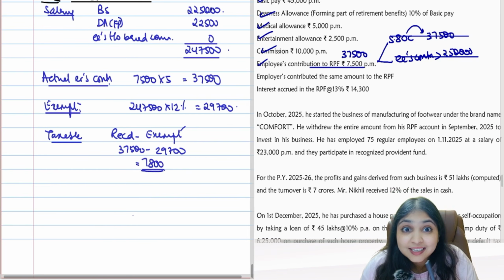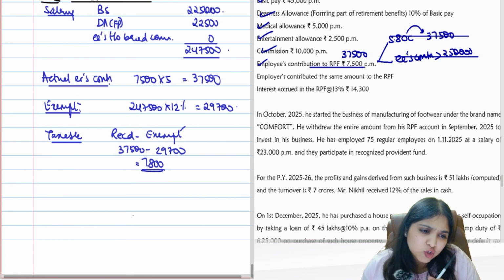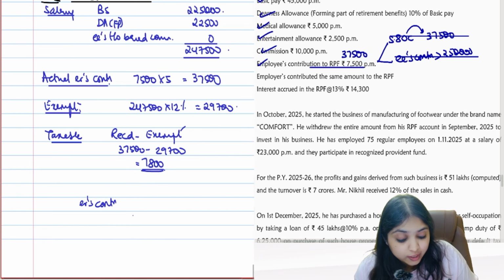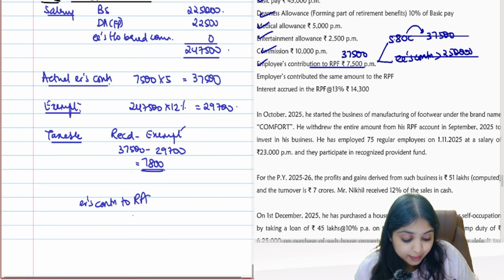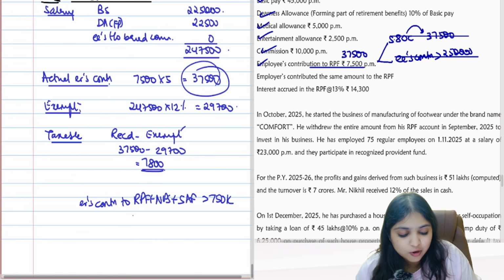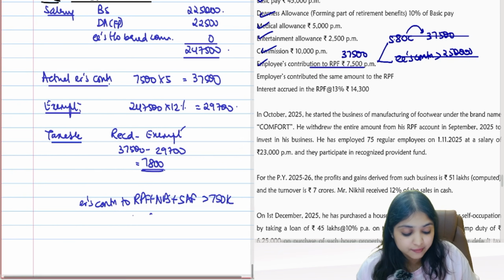But third time I'm doing RPF employer's contribution, do I ever stop over here? One more thing I always make you check: whether employer's contribution to RPF plus NPS plus superannuation fund put together is more than 7,50,000. How much is employer's contribution over here? Only 37,500.